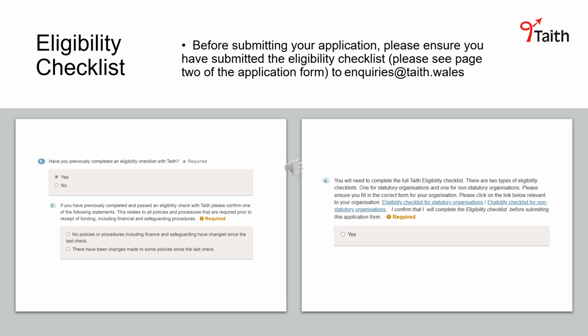No policies or procedures, including finance and safeguarding, have changed since the last check. In this case, you will not be required to fill out the checklist for this round of funding unless you are contacted by TIThe directly. If you select that there have been changes made to some policies since the last check, this will require you to complete the eligibility checklist. The checklist is completed by a similar form, and links to the forms can be found either on the website within the table of application resources or within this question of the application form, as you can see on the screen.